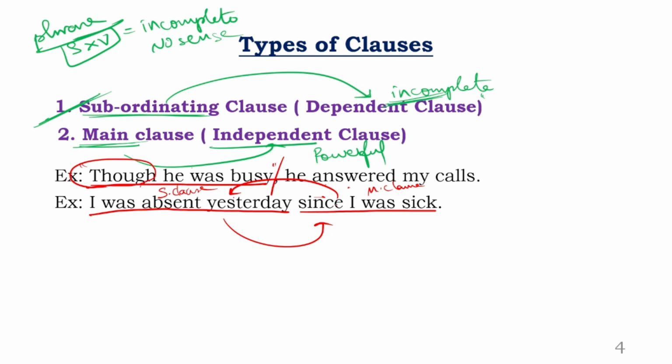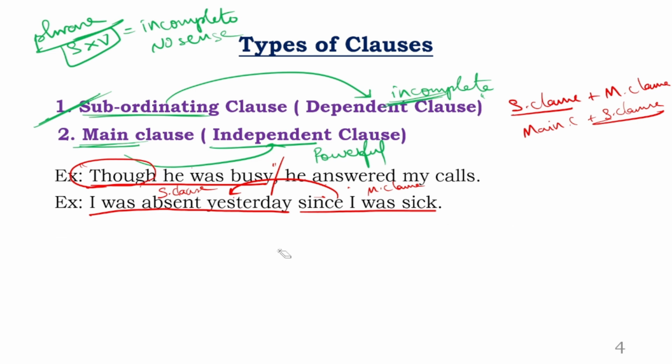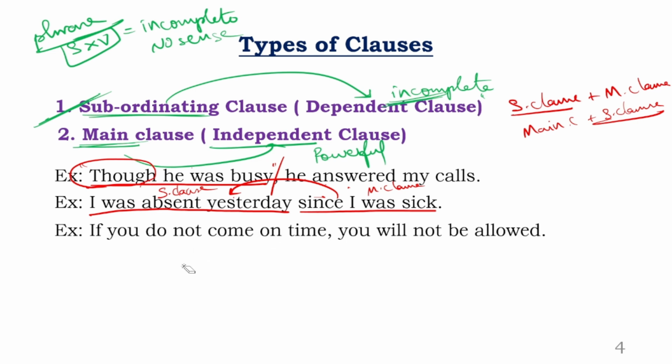The meaning is, because I was sick, I was absent yesterday. Is there a meaning change? No, absolutely fine. So you can either use the sentence as subordinating clause first. Since it is dependent, you need to add main clause, that is case number 1. Or first you can add a main clause, okay, and followed by a subordinating clause without changing the meaning. Clear? Next. Now you guys find out which is subordinating clause, which is main clause.